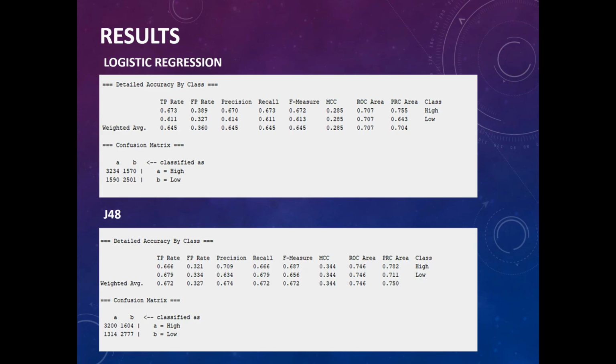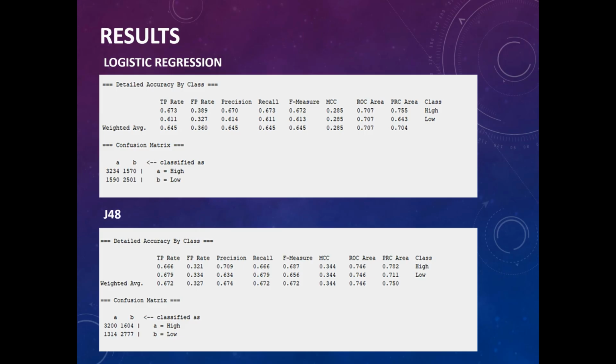Let's start with logistic regression, which achieved a ROC area of 0.707 with true positive rates of 0.673 for high risk and 0.611 for low. Precision and recall were around 0.645 and Cohen's kappa was around 0.285. It correctly classified 3,200 plus high risk cases, 2,500 plus low risk cases, but still misclassified over 3,100 instances.